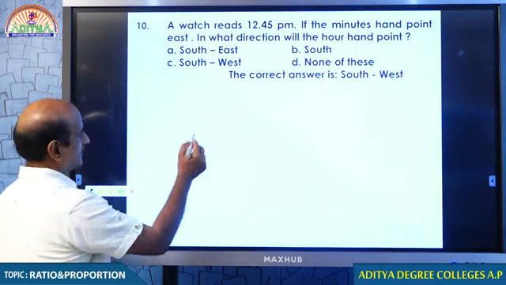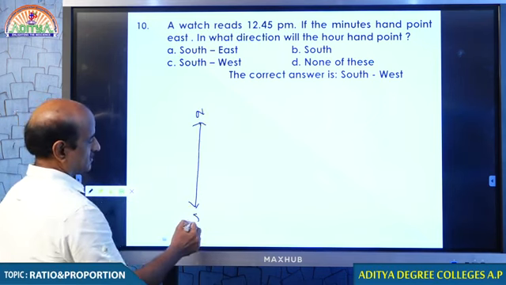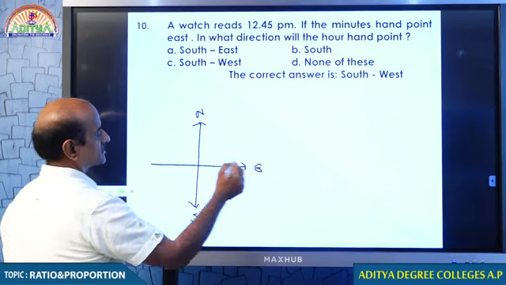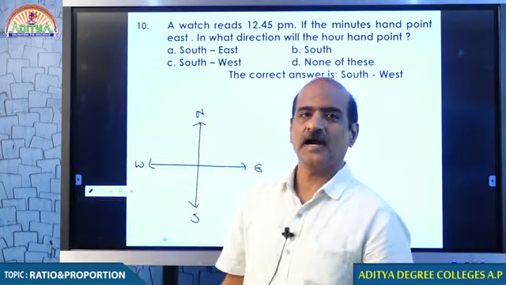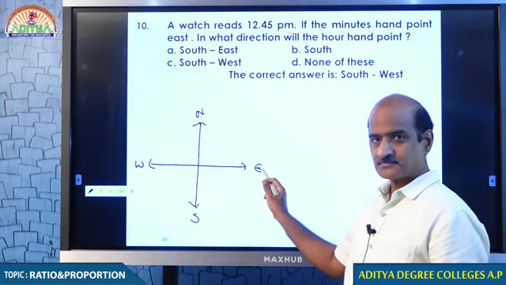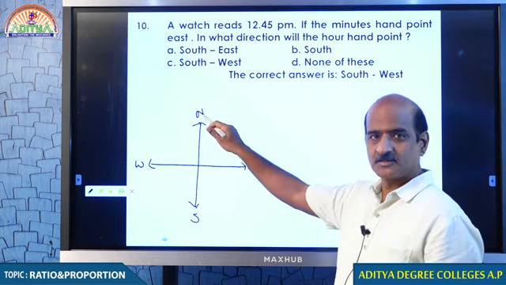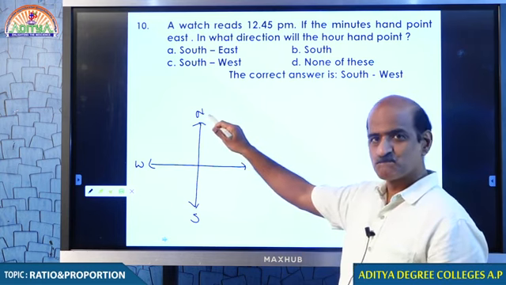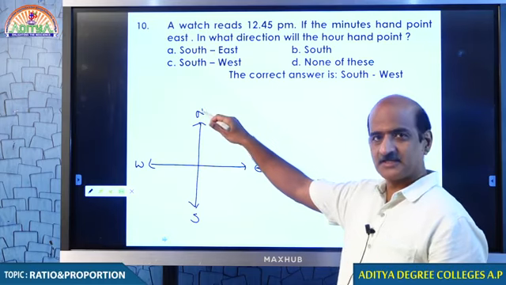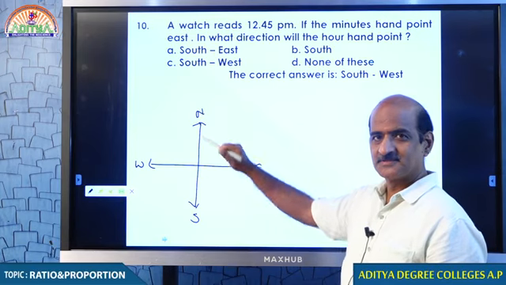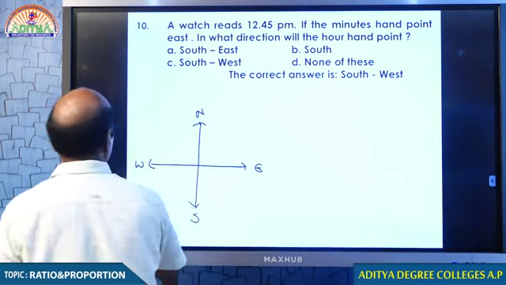The convenient way of remembering directions is something like this: north, south, east, and west. Which I mean to say is that if you identify east, in the anti-clockwise direction of east, you will be getting north. What do you think? From east, anti-clockwise direction, north, right? Come on student, now here is the question.